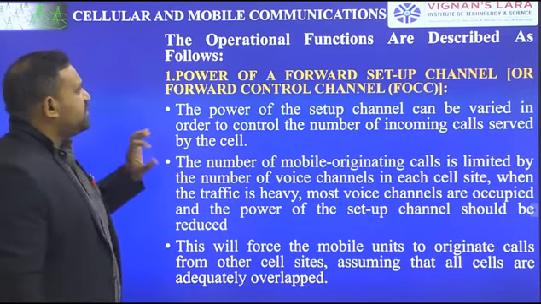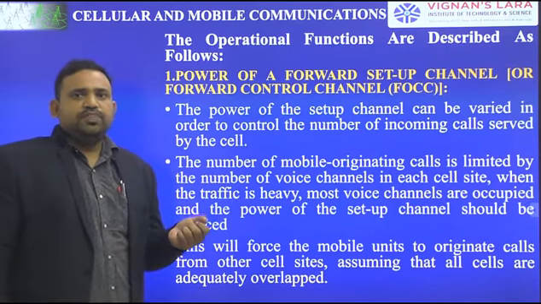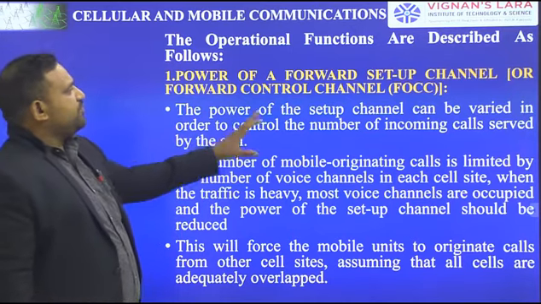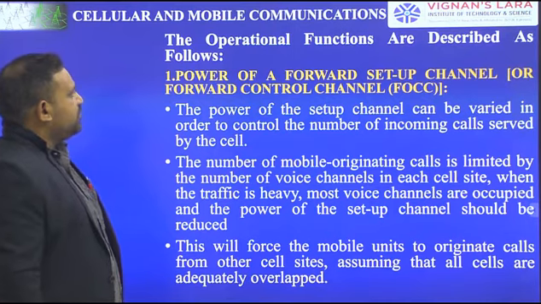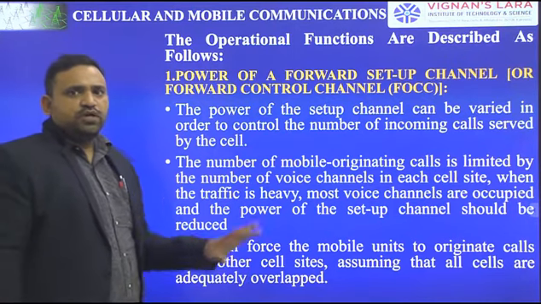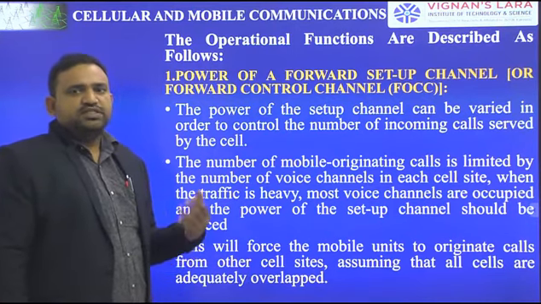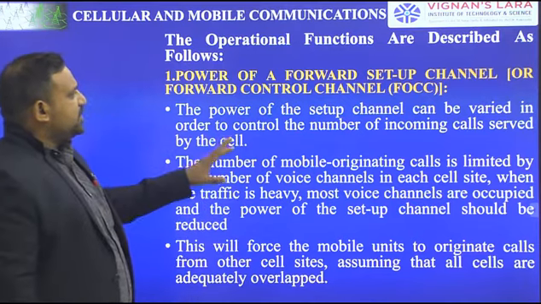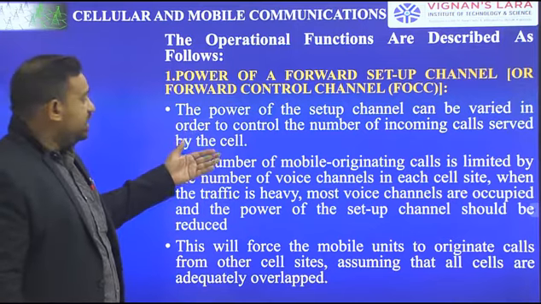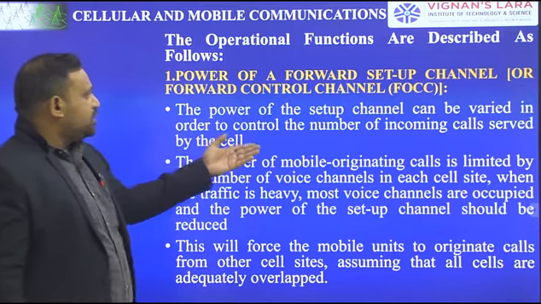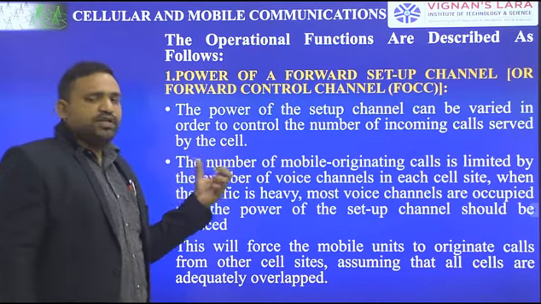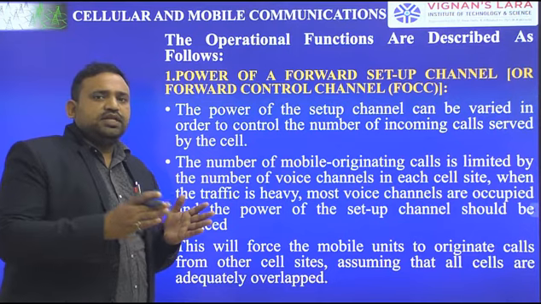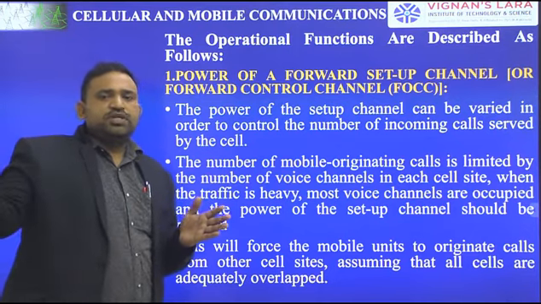So these are the operational functions with respect to access channels. Operational functions are with respect to the power of a forward setup channel, or forward control channel. How do we control the power? In the access channel, how is the power controlled? The power of the setup channel can be varied, in order to control the number of incoming calls served by the cell. Means if the power is less, then the mobile unit chooses some other cell site.